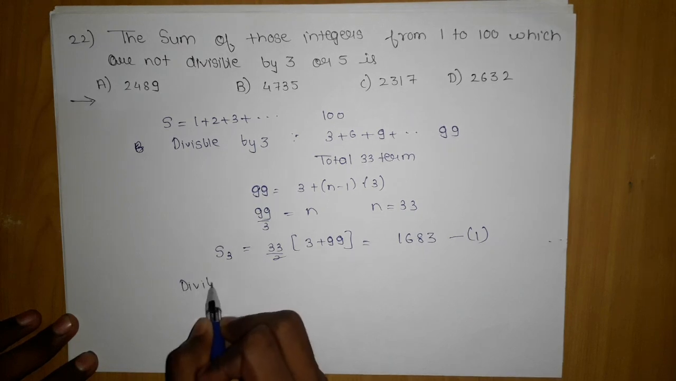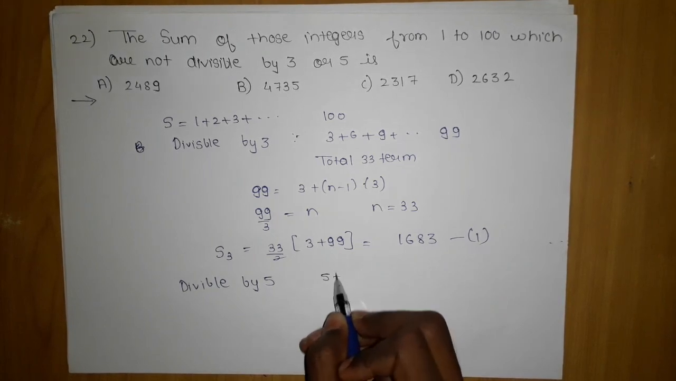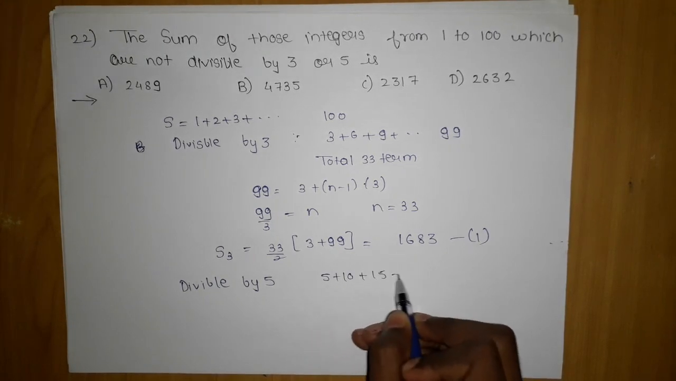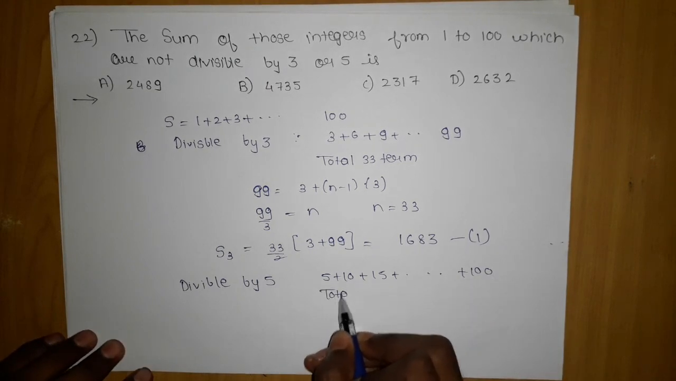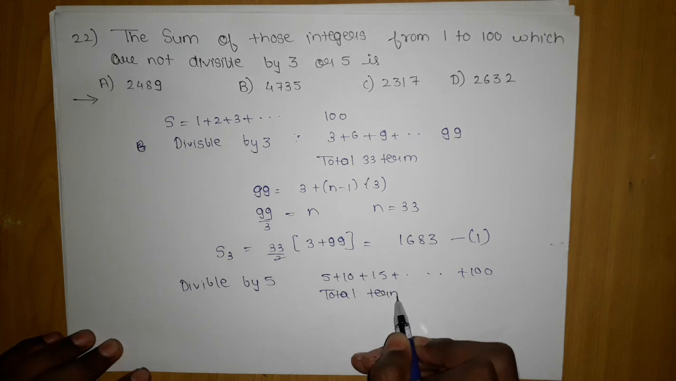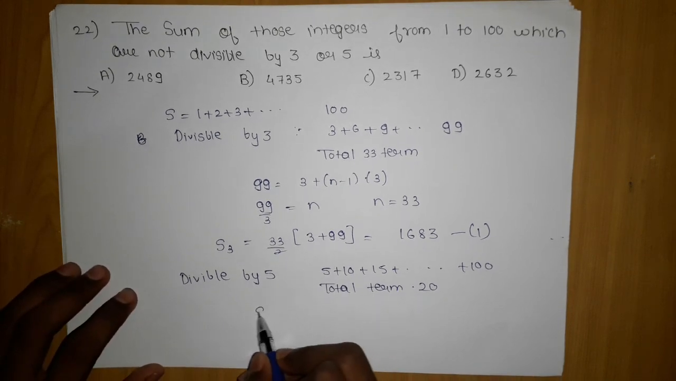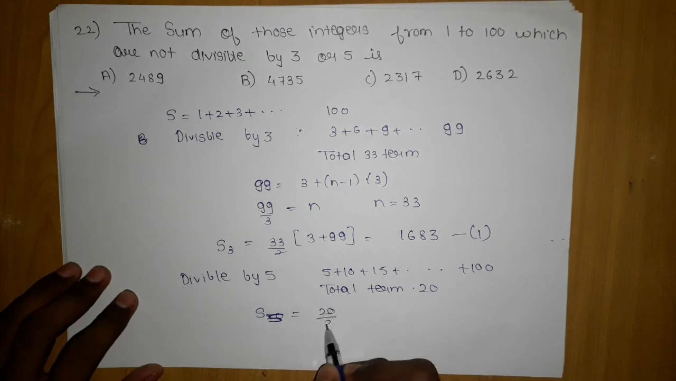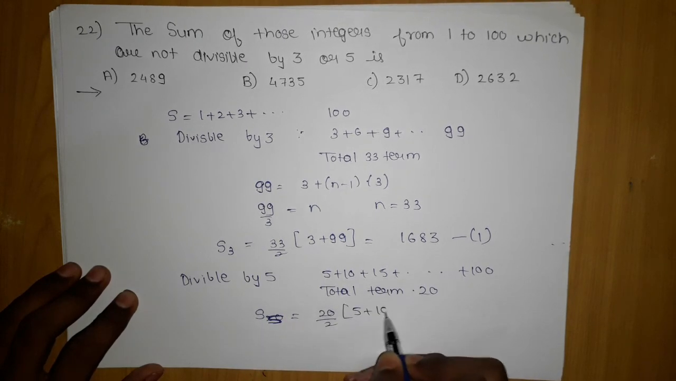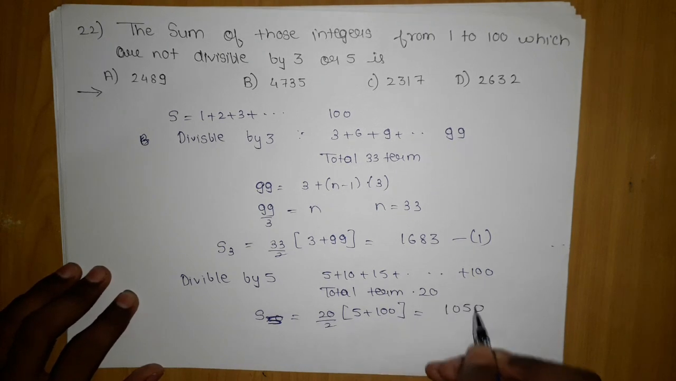Now the next target is divisible by 5. Divisible by 5 means what terms? 5, 10, 15 and so on. What is the last term? 100. How many total terms are possible like that? It is 20. Although this is very simple, you don't even need the formula, you can mentally calculate it. So here, 20 by 2 into first term 5 plus last term 100, you can easily say that the value is 1050.